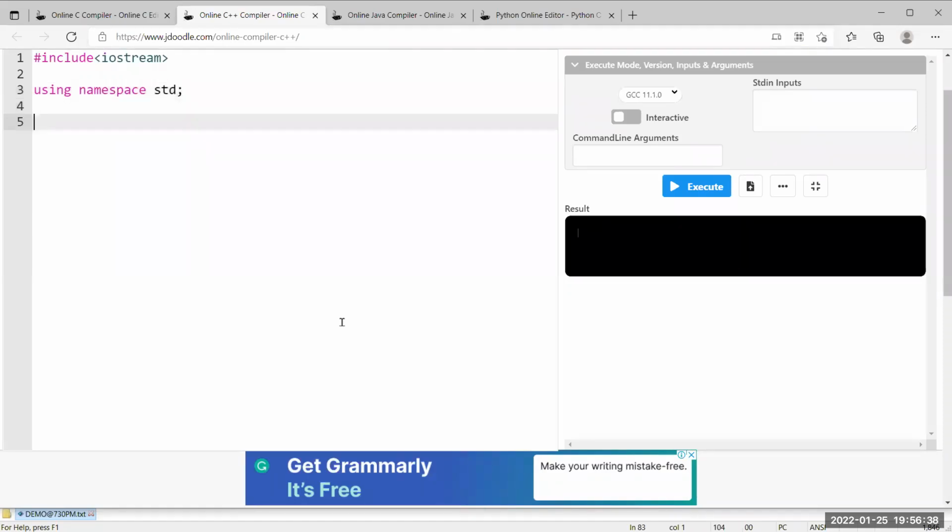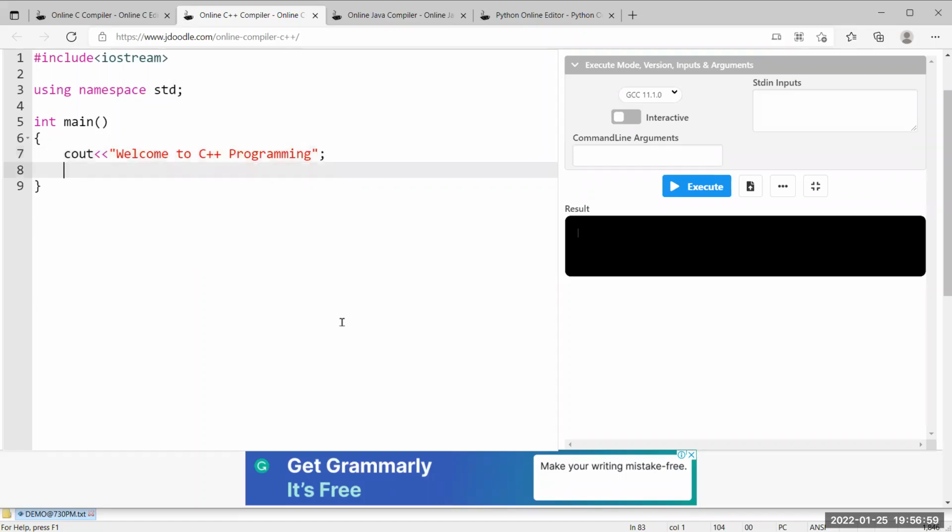Using namespace std, and as usual it also has an integer main method. What is the output statement here? cout. Within double quotations I am printing welcome to C++ programming. Don't close like this, you have to end with a semicolon. That's all. As usual, return 1.